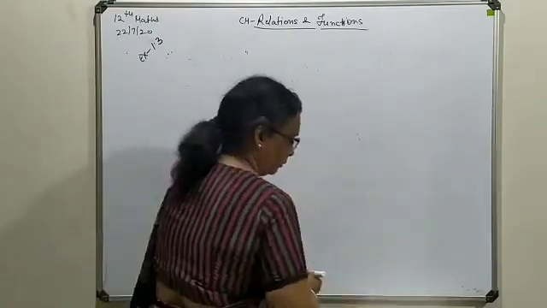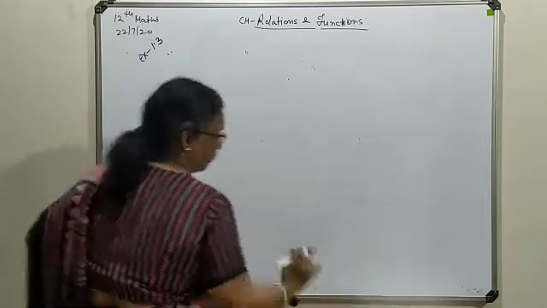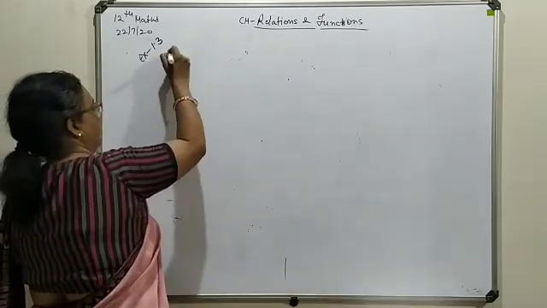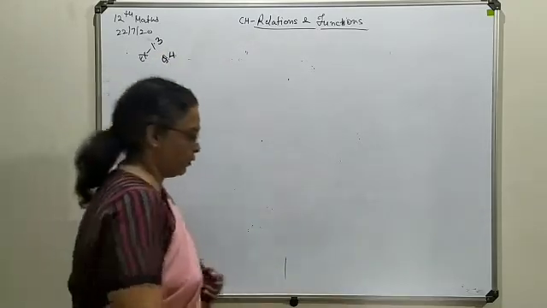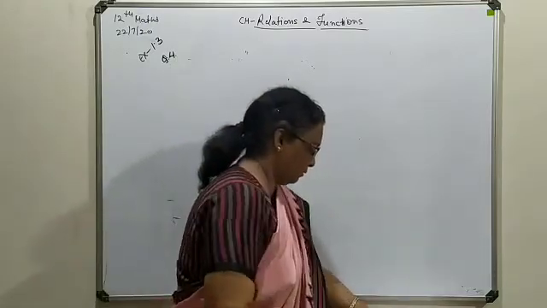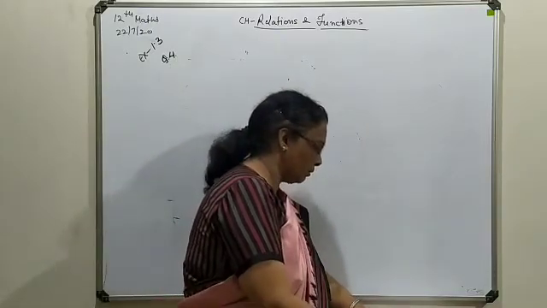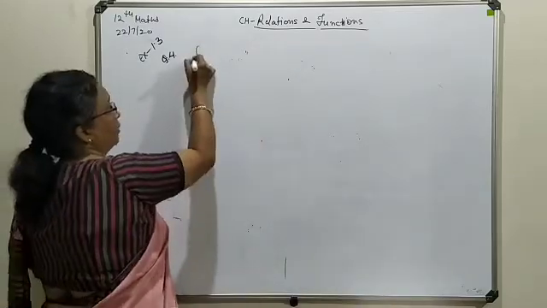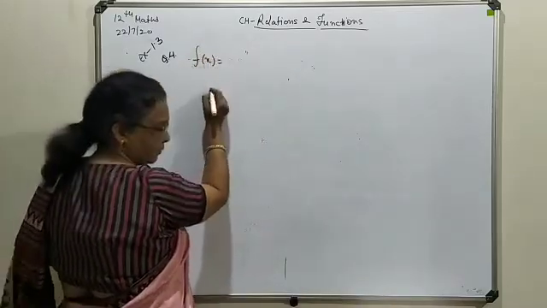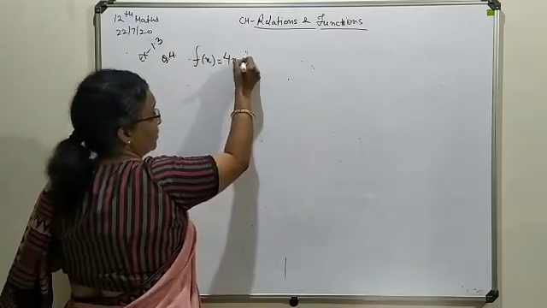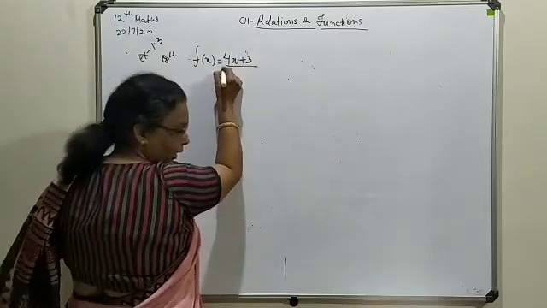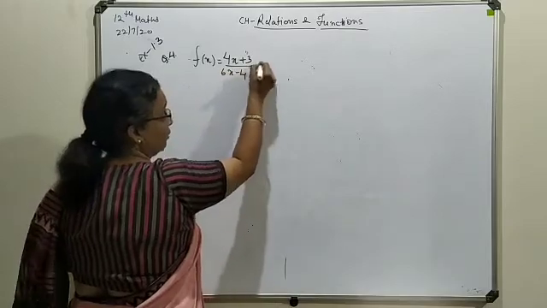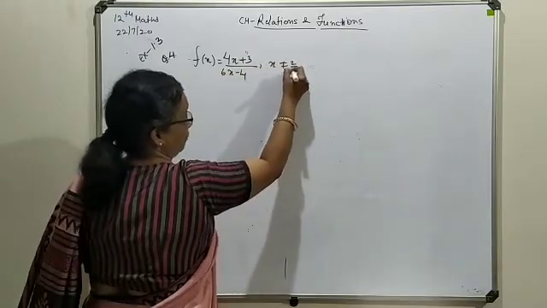First of all, we try to attempt if your question is available with self composition. So with that reference we are going to attend one part of question number 4, in which f(x) is available as (4x plus 3) upon (6x minus 4), where x is not equal to 2 by 3.